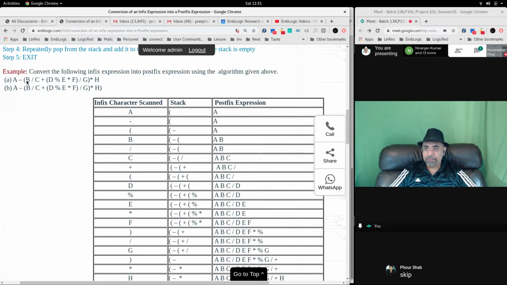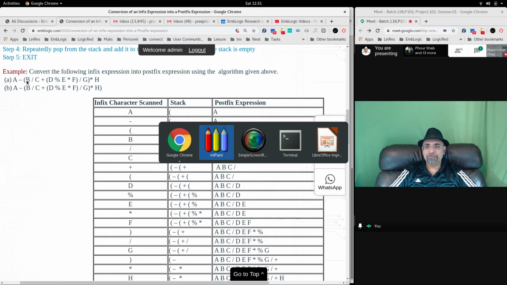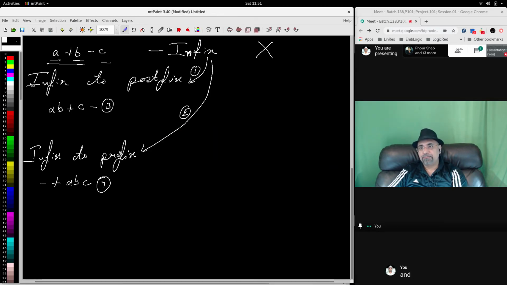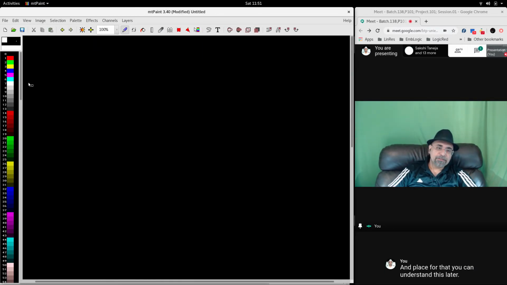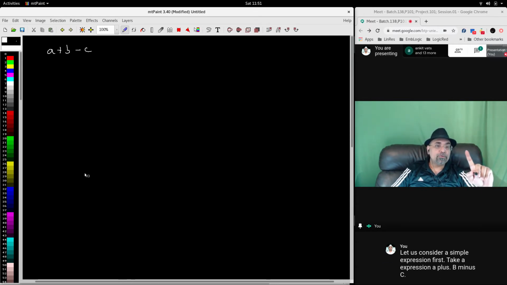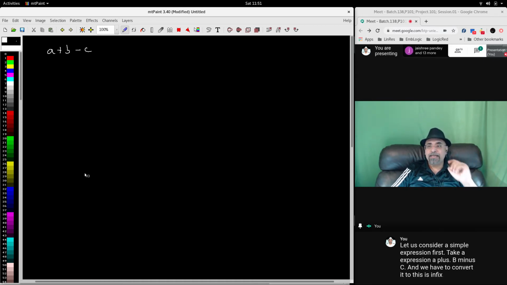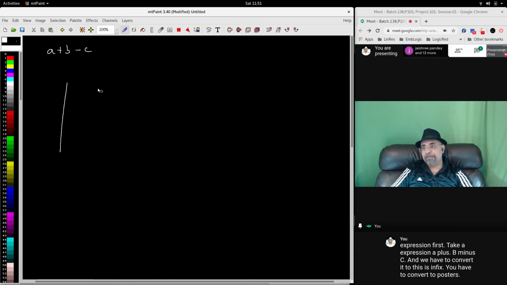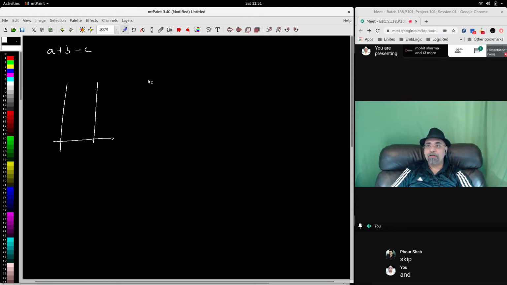So let me create a stack and explain it to you in a simple way so that you can understand this later on yourself. Let us consider a simple expression first. We take the expression A plus B minus C, and we have to convert it, this is infix, to postfix. How can the stack help you? Here we create a stack, and we'll create a buffer also.